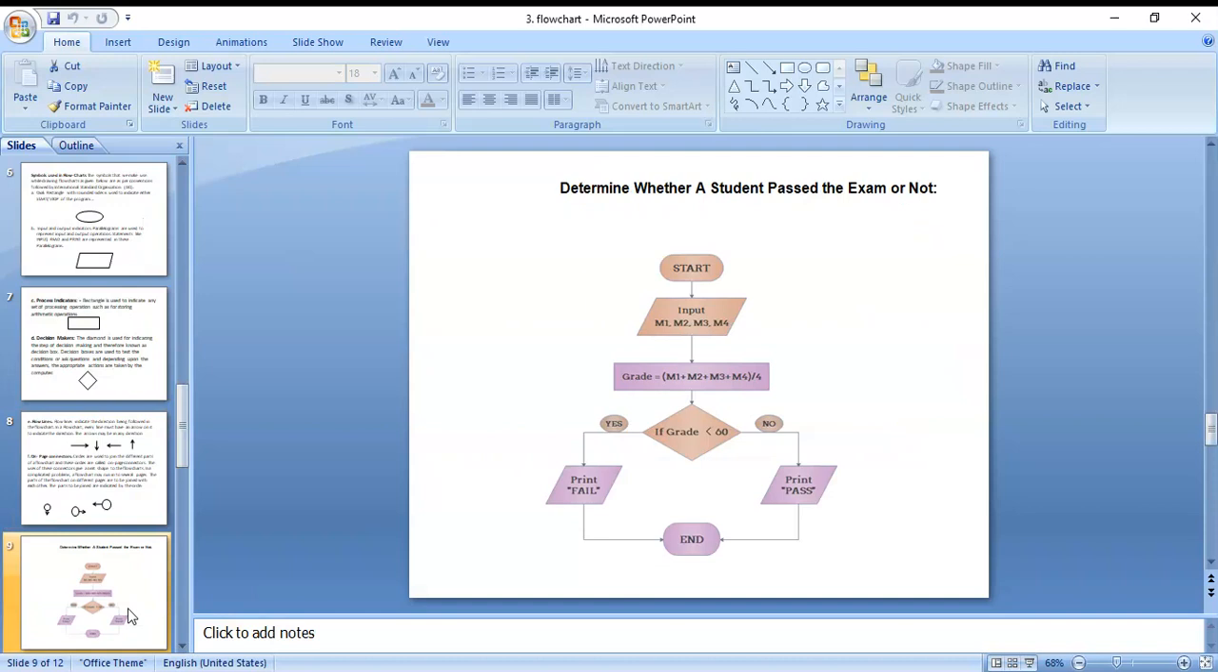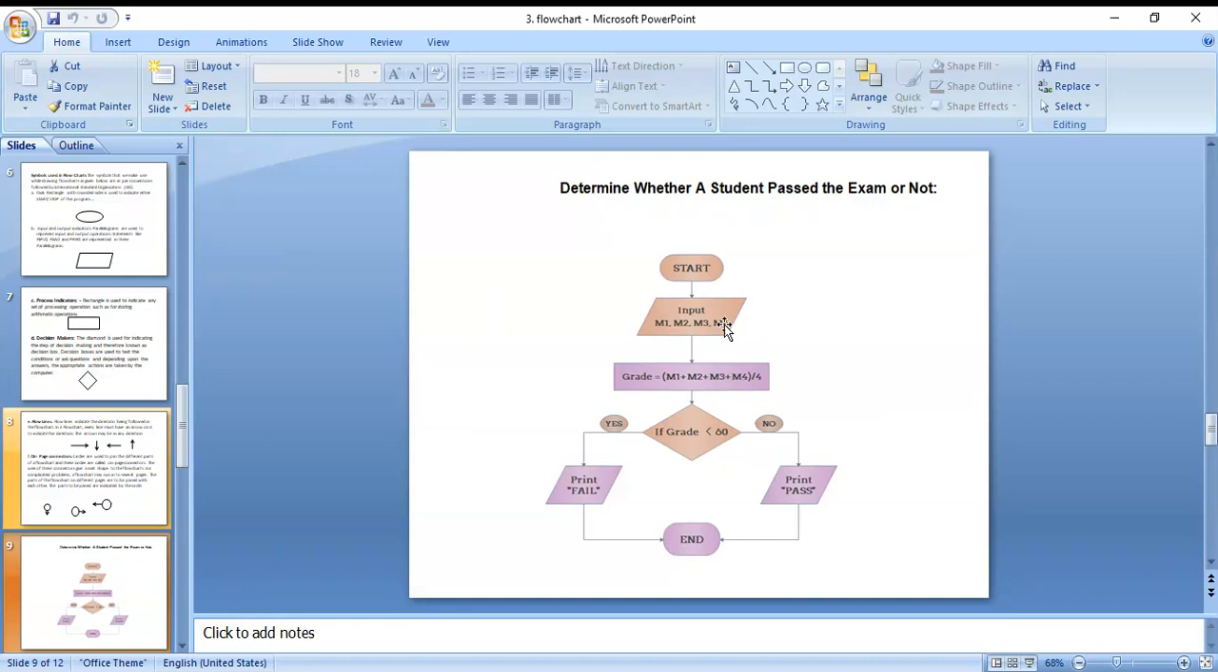Next, some simple flowcharts are there. See here. Start. Start means what? Which symbol are we using here? Oval symbol, for start and stop. Each and every flowchart starts with an oval and ends with an oval. Starting and ending symbols are both ovals.